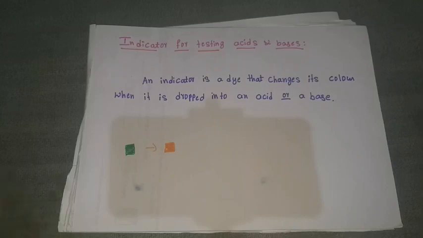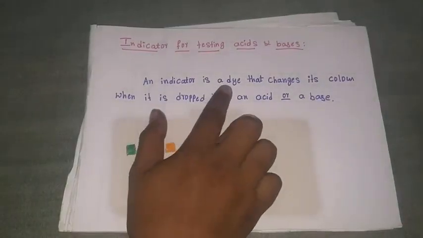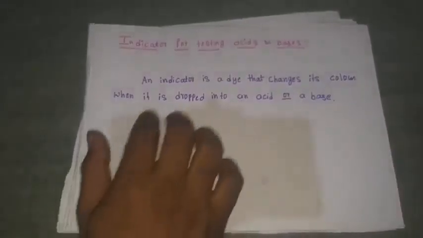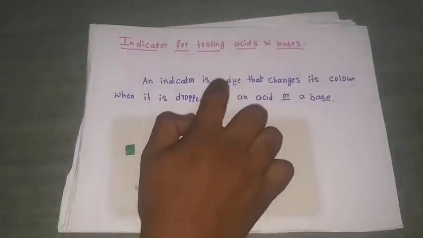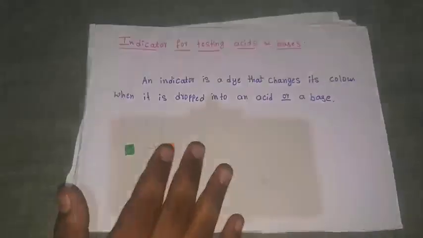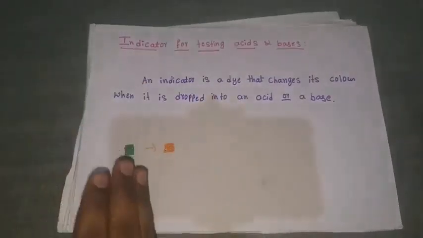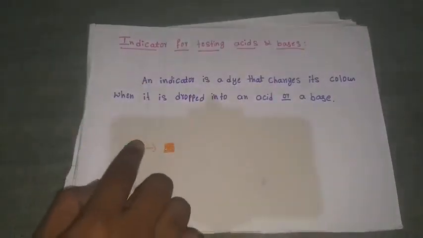Then what do you mean by indicator? An indicator is a dye. Dye means this is a color. An indicator is a dye that changes its color. Means indicator is initially a dye. Dye means that is color. Initially it has some color.